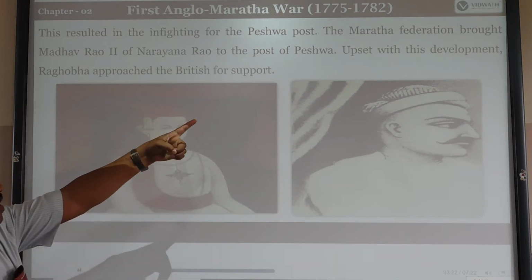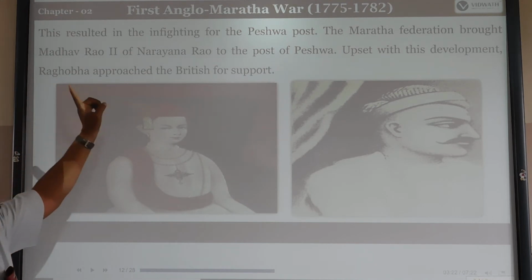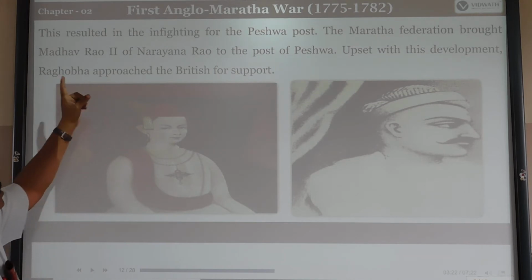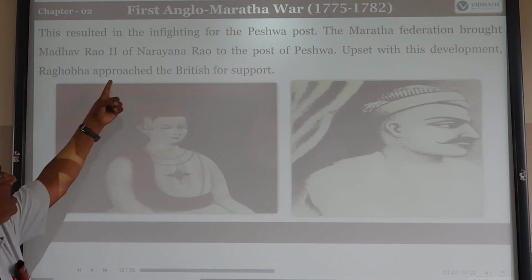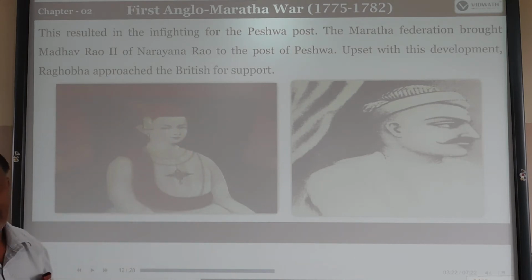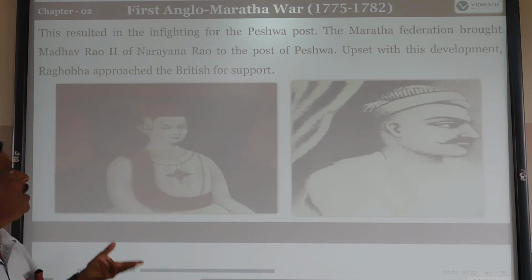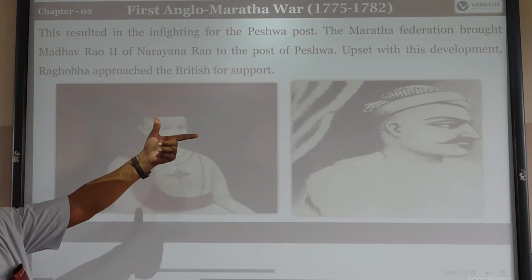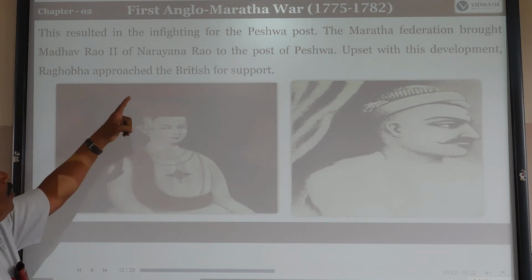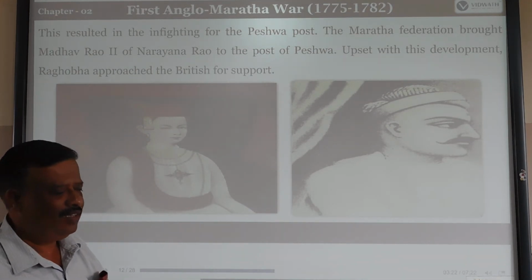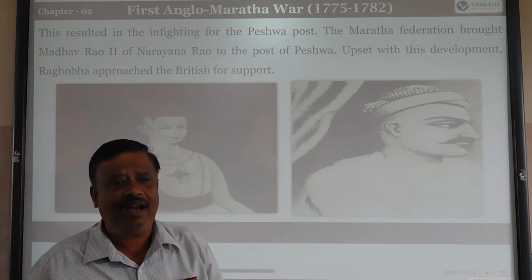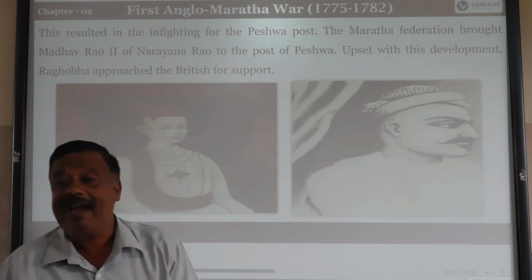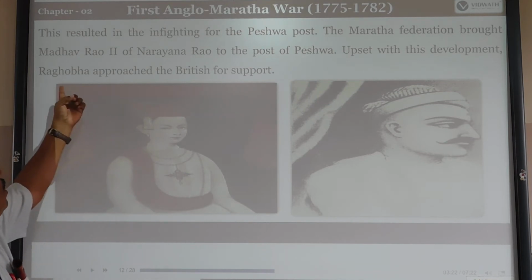Here the Maratha Federation brought in Madhavrao II. They nominated Madhavrao II, the son of Narendra, to the court of the Peshwa because of Narendra's death. So his son became Madhavrao II, the Peshwa. Upset with this development, Raghova approached the British for support. This internal fighting among the Marathas for the court of the Peshwa was exploited by the British.